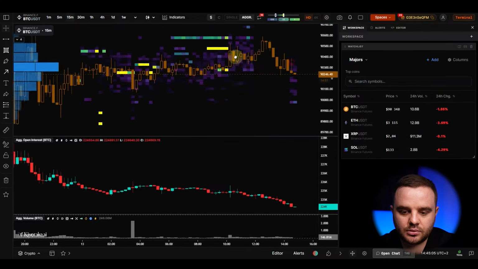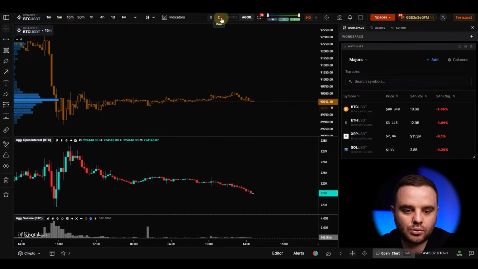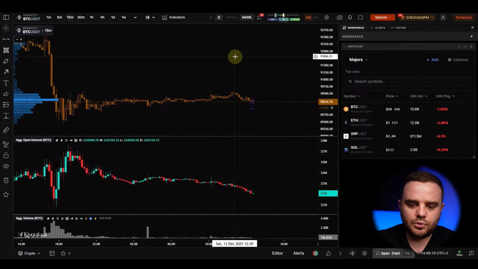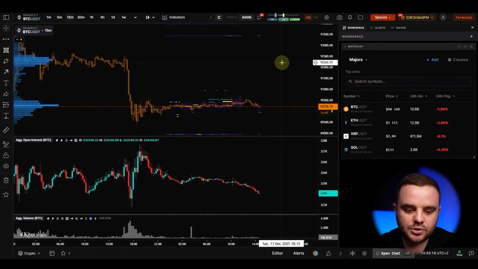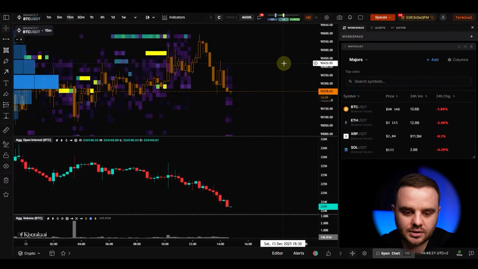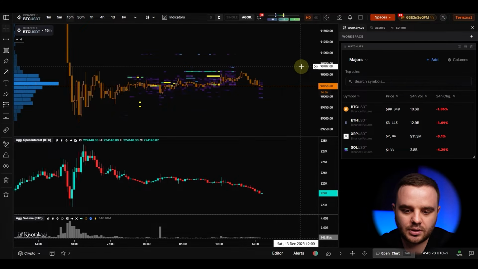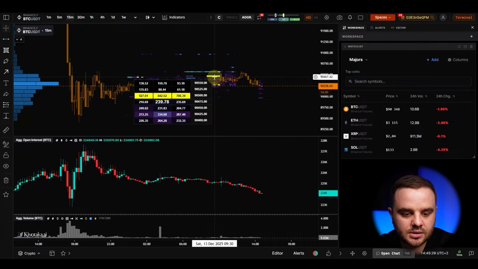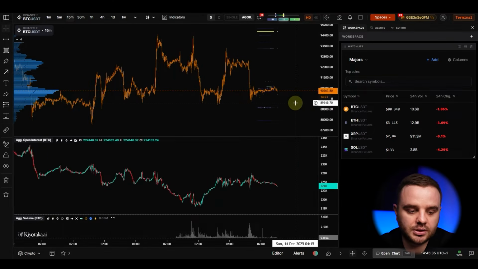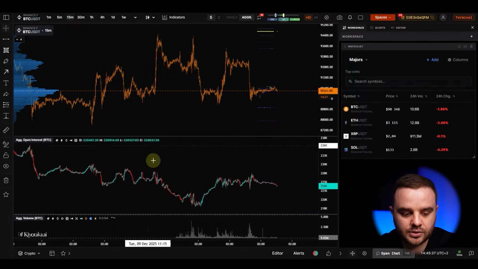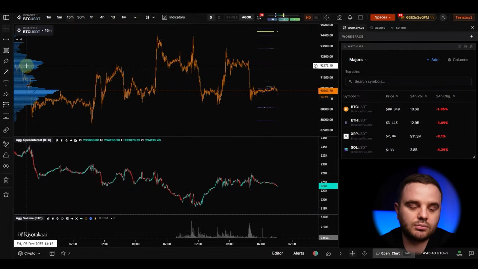Some people are old school and would like to see exact contracts, because the difference between the futures market and crypto is that you have coins, and you can trade a minimum of 0.00 of a coin. You cannot have on a futures market half a contract or 0.25 of a contract. You have micro or standard, that's it. You can see in coins 700, 800 mil. An additional plus of this platform is that you can get aggregated open interest and aggregated volume profile.